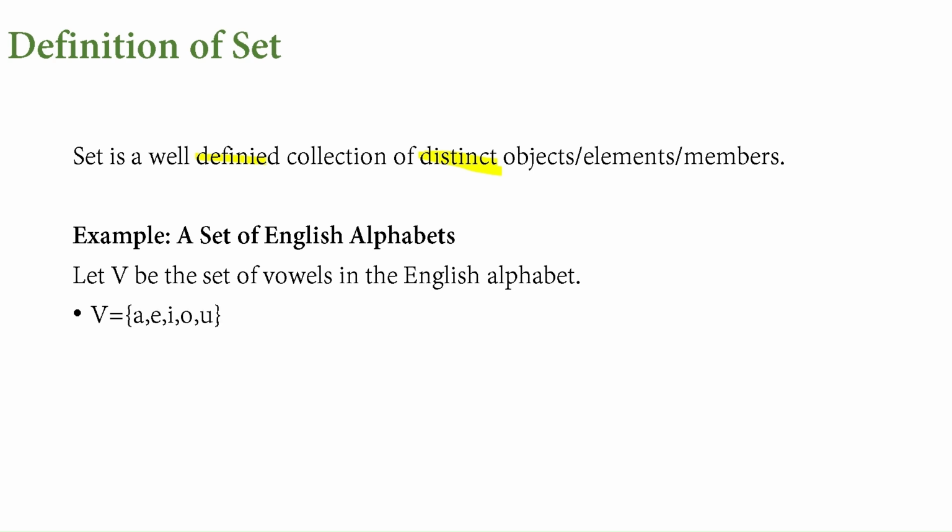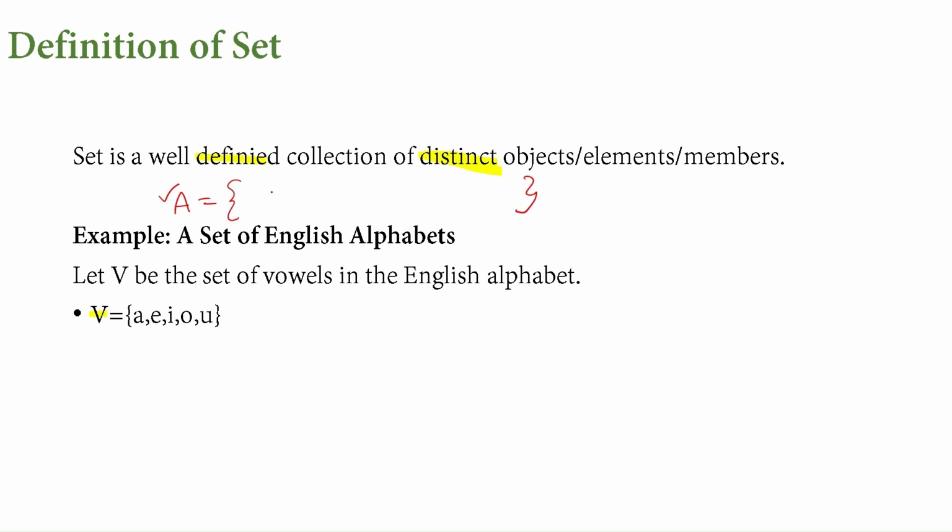The representation would usually look like this, where V is a set. Sets are usually represented with capital letters. If we say A is a set of English alphabets, we can write A is equal to. The set name has to be written in capital letters only, and all the elements we have to list between braces.